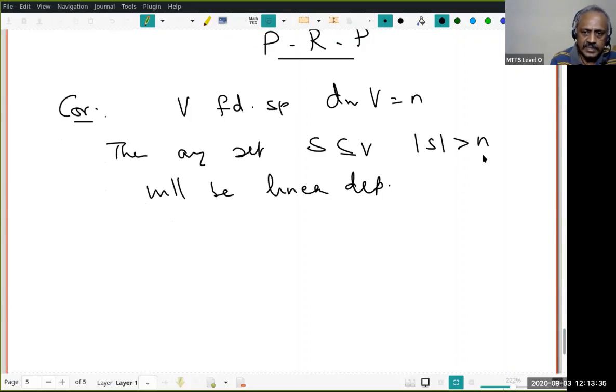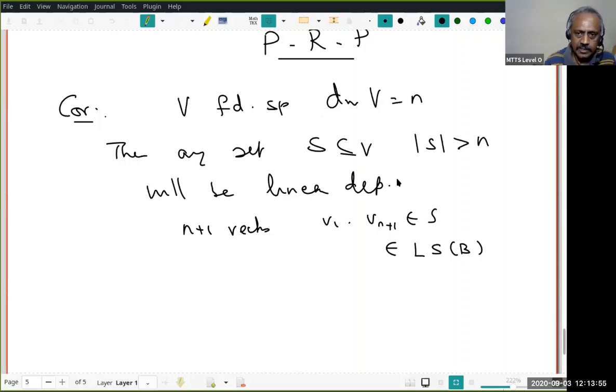Because the cardinality of S is greater than n, that means there are at least n plus 1 vectors, V1 to Vn plus 1, in S. Now V1 to Vn plus 1 belong to the linear span of a basis B, because when you said the dimension of V equals n, that means you already have found a basis. You understood that, right? This basis has n elements, and these n plus 1 vectors belong to its span. Therefore, they must be linearly dependent.